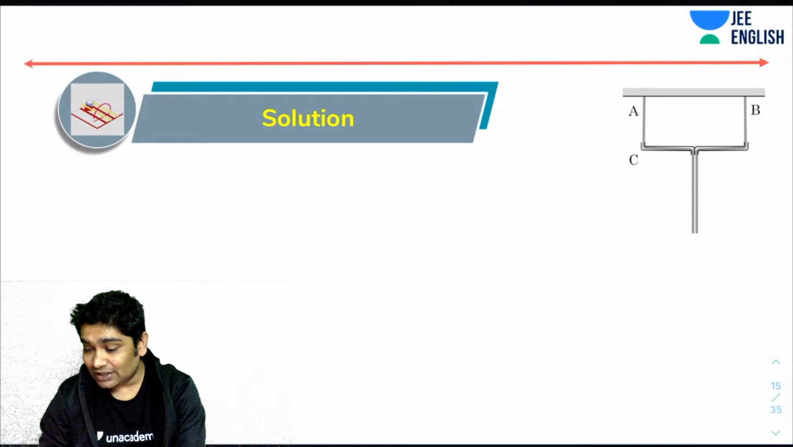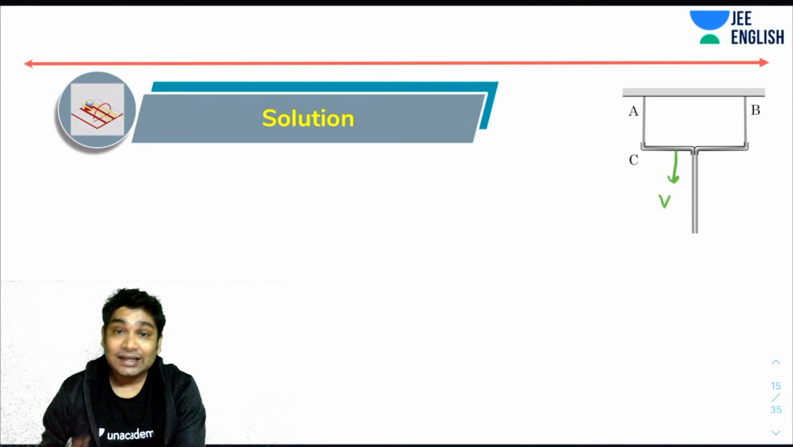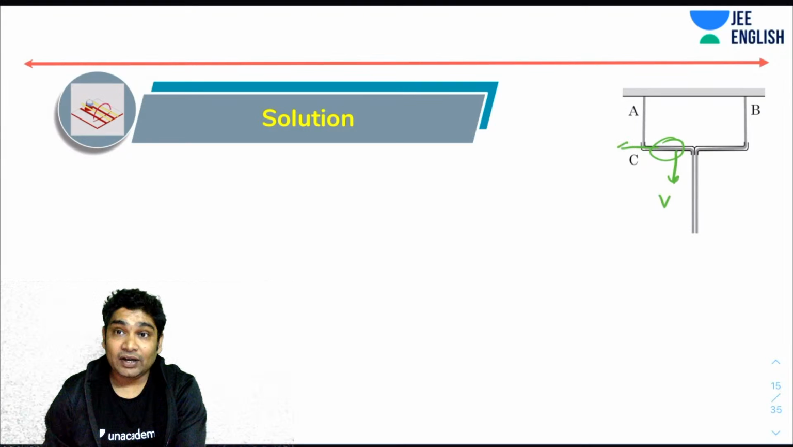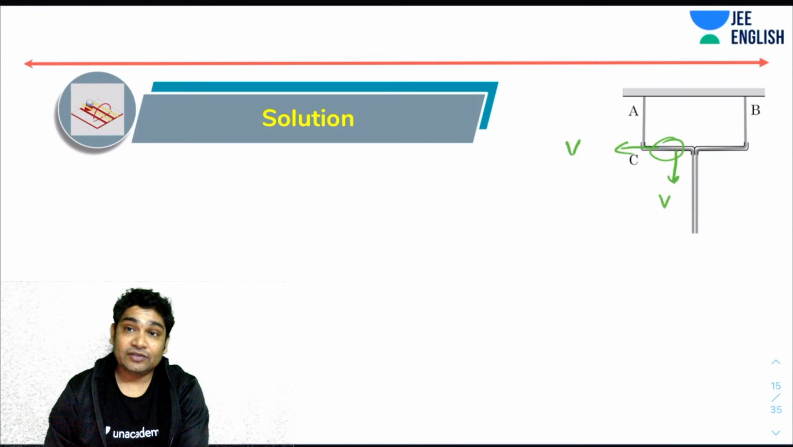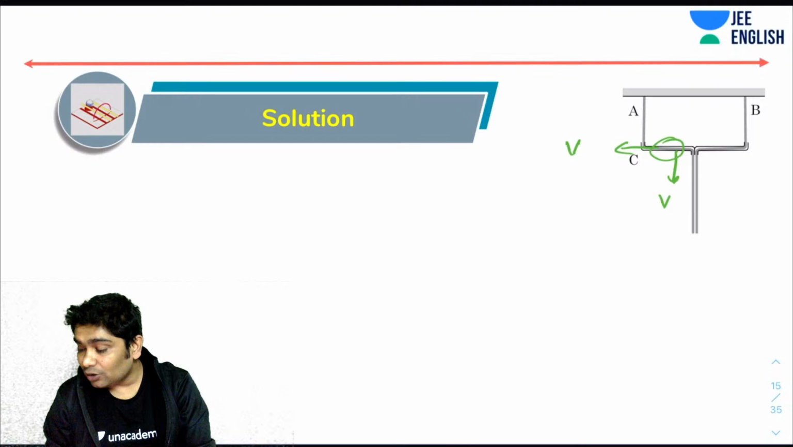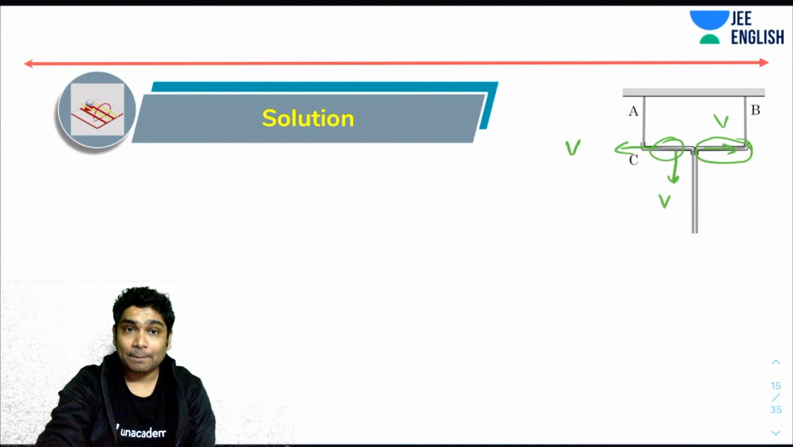Let's imagine at any time this bar is moving down with some velocity v. Then you will realize that inside the rod, this rope will also have to move with v. Do you agree? If this bar is coming down with v, inside the rope contained in this region, this rope would be moving in this direction with v, and here the rope would be moving in that direction with v. Do you guys agree?